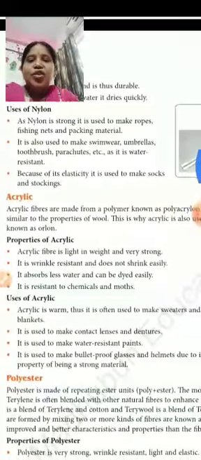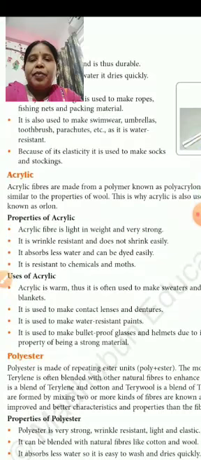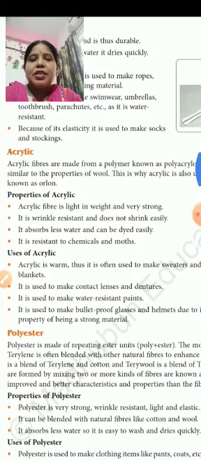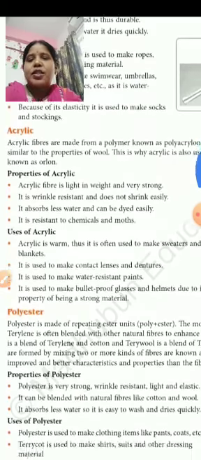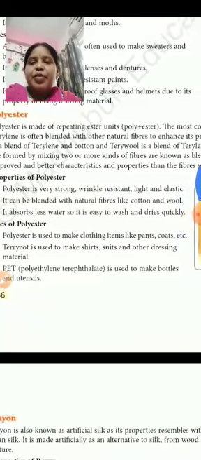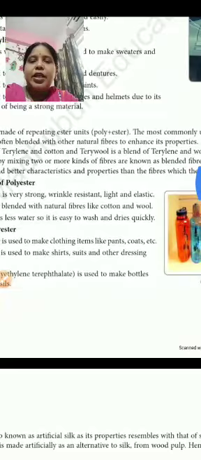Nylon is used to make ropes, fishing nets, packaging materials, swimwear, umbrellas, parachutes, toothbrushes, stockings, etc. Then polyester, it is made up of repeating ester units called polyester,